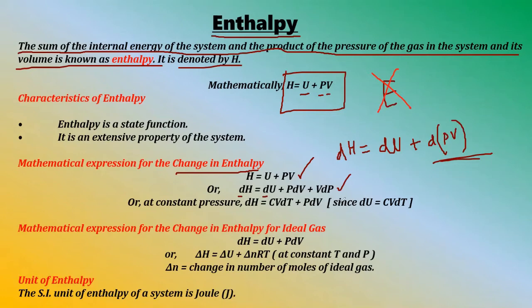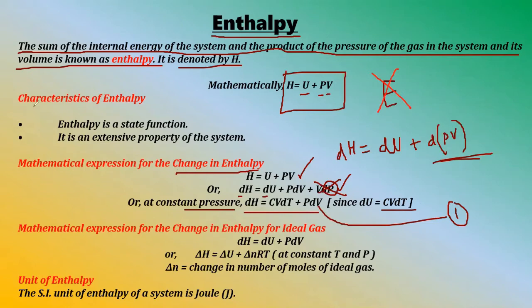Now again, dU is equal to CV dT. Also at constant pressure, dP becomes 0, so this particular term will be neglected. What we will be having is dH equals dU plus PdV. But if we incorporate dU equals CV dT, then we have dH equals CV dT plus PdV. Okay, so this is our desirable expression that we are having, right?